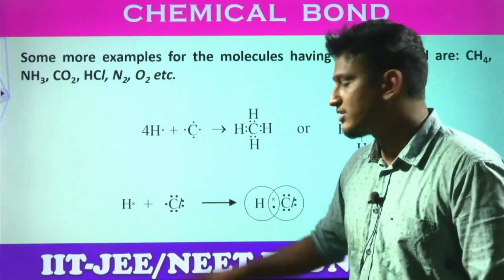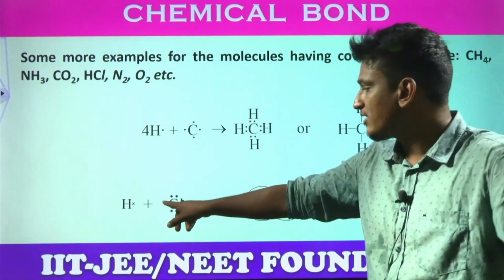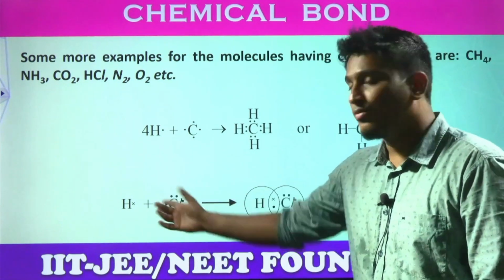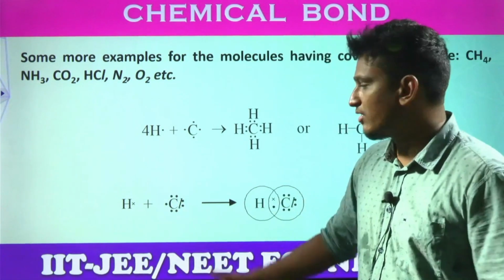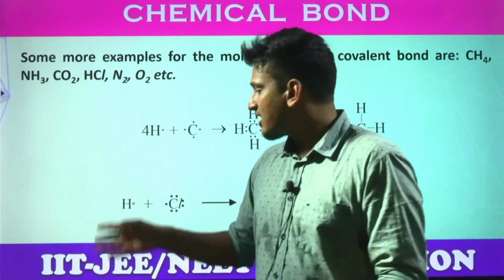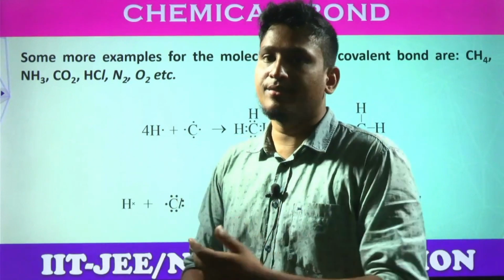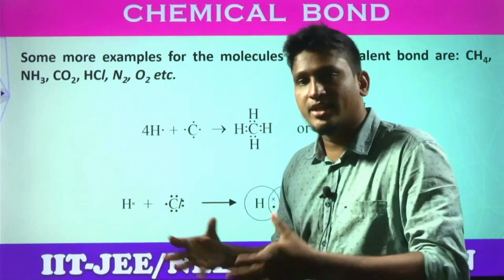Hydrogen, students, how many dots? 1 dot. Its valence electron is 1. Chlorine, how many dots? 7 dots. Valence electrons are 7. Hydrogen needs 1 electron. Chlorine also needs 1 electron. Sir, why are they not losing and gaining? Because they don't have that capacity. The electronegativity difference is not there. Then they will share.